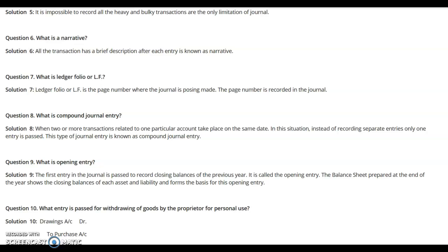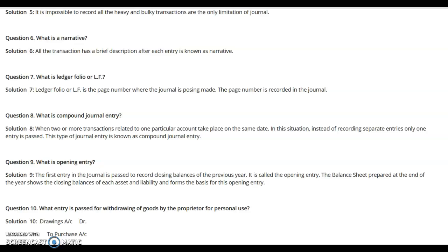What is an opening entry? Basically, the first entry in the journal, passed to record the closing balances of the previous year, is called the opening entry. The balance sheet prepared at the end of the year shows the closing balances of each asset and liability and forms the basis for this opening entry.